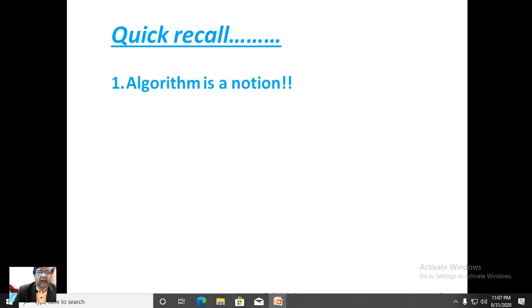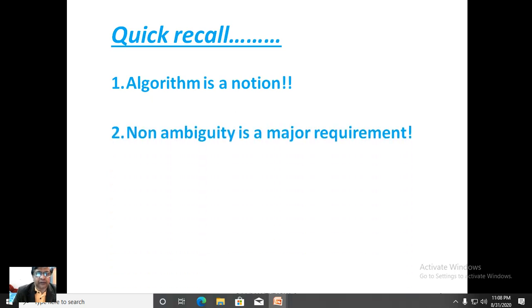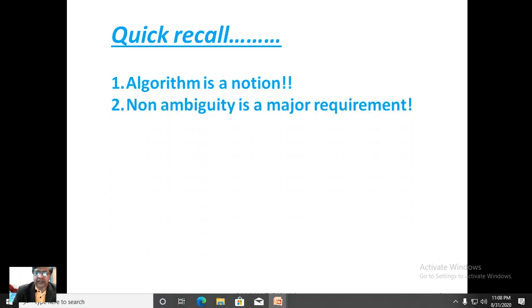Okay, a quick recall. Algorithm is a notion because all algorithms will be developed in the mental frame of the algorithmist, and an algorithm cannot be executed directly by a machine. Therefore, algorithm is a notion. Non-ambiguity is a major requirement from the algorithm. You cannot develop an algorithm for ambiguous problems or uncertain problems or vague problems. For example, you cannot develop an algorithm to lead a happy life, and you cannot develop an algorithm to prepare strong coffee.